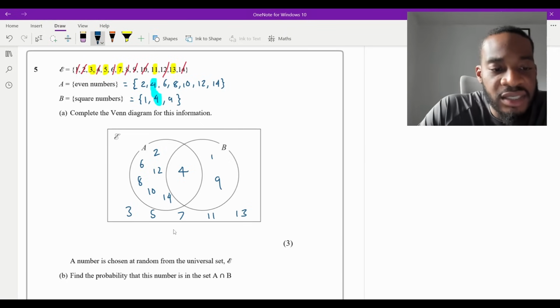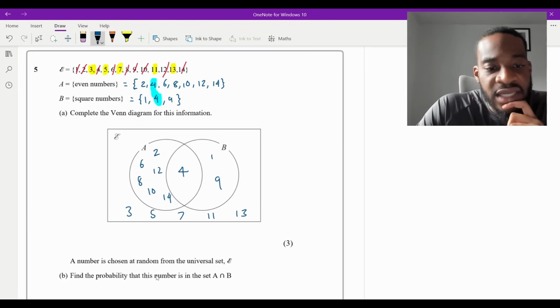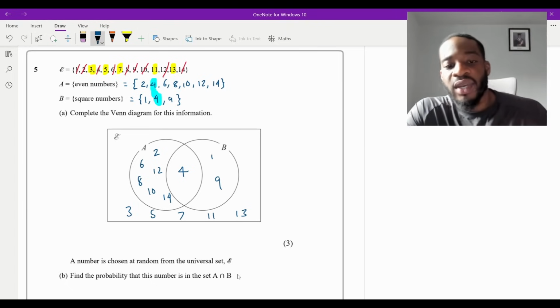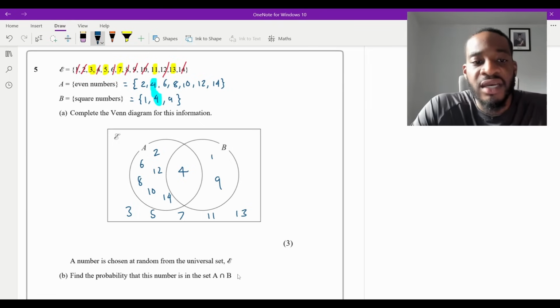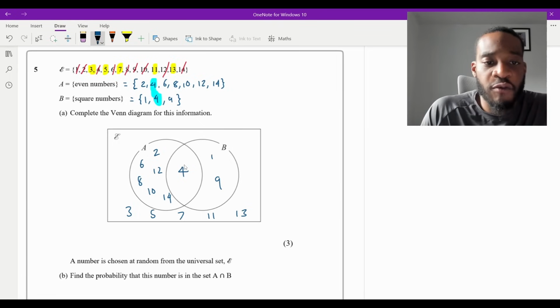Now, part B, it says a number is chosen at random from the universal set. Find the probability that this number is in the set A. This symbol means intersection, doesn't it? So A intersection B. All we need to do is identify how many numbers are in the intersection. There's only one. There's a 4, right?